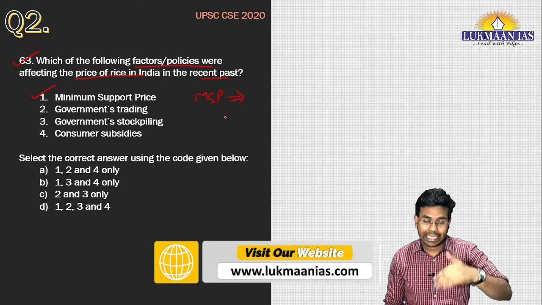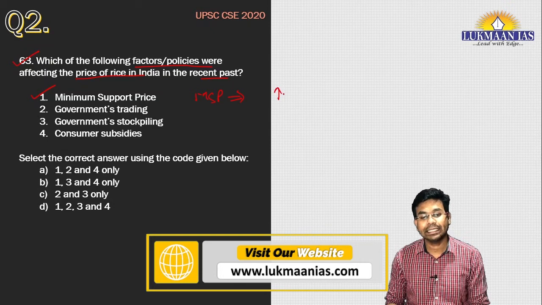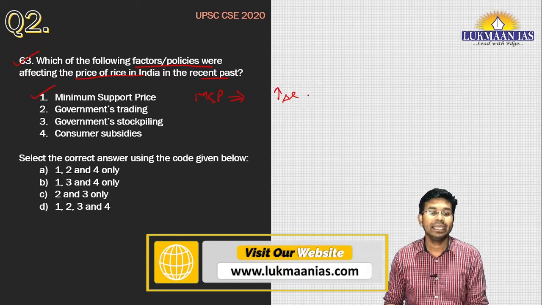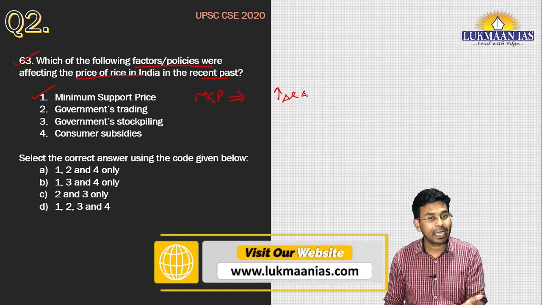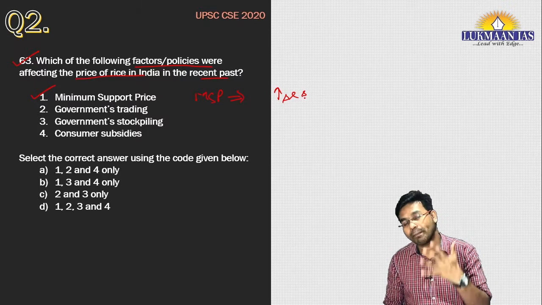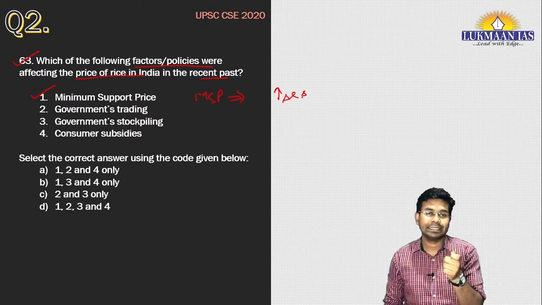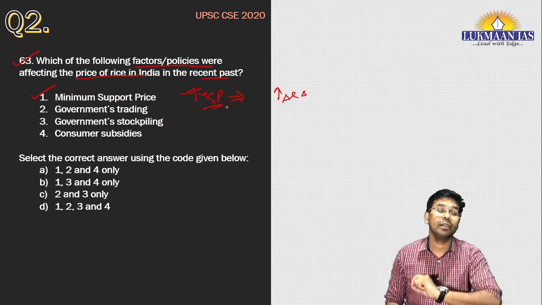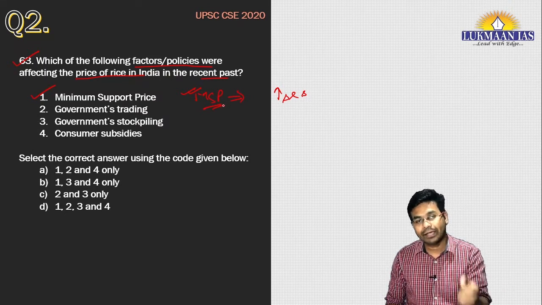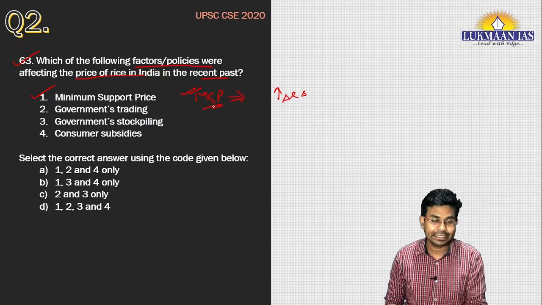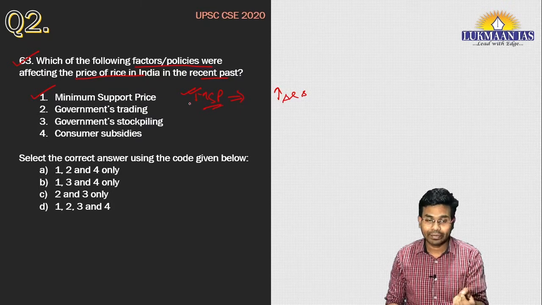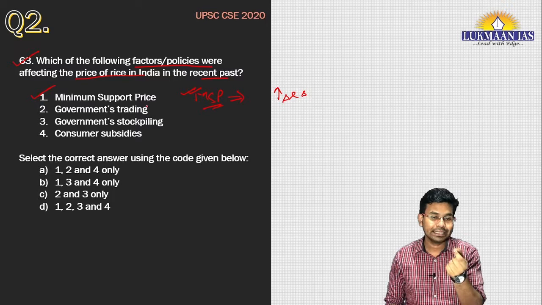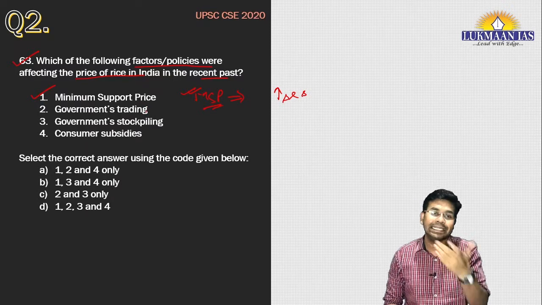So the MSP has a tendency of increasing the price of rice in the market, because if people are not buying the rice at a price higher than MSP, the farmers will be selling the rice to the government agencies at MSP. So definitely minimum support price affects the price of rice in the market.